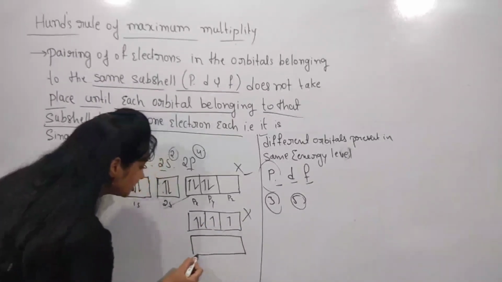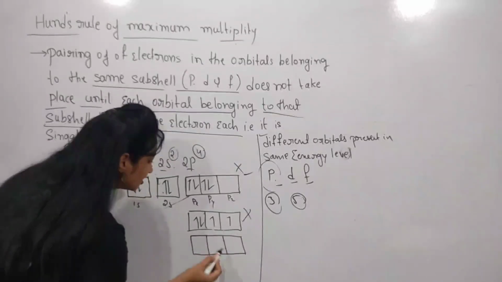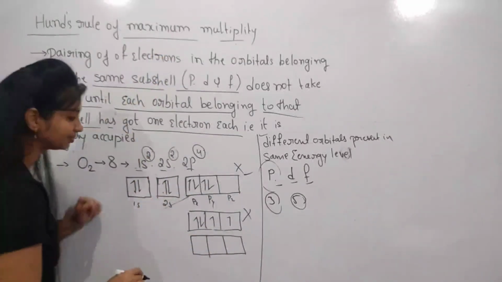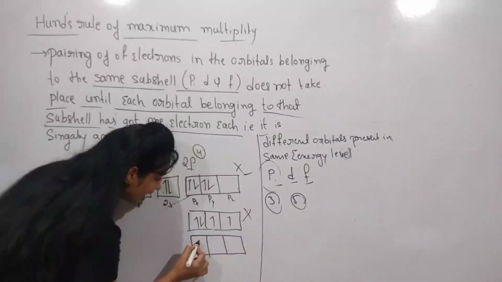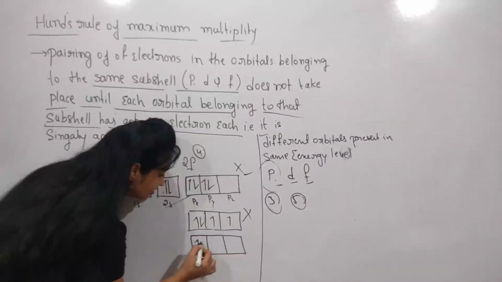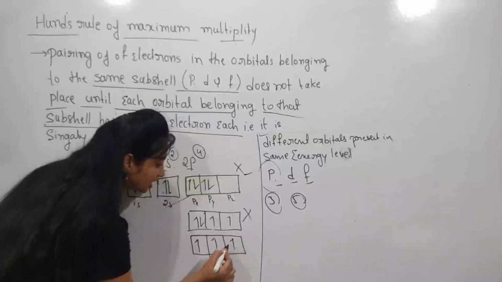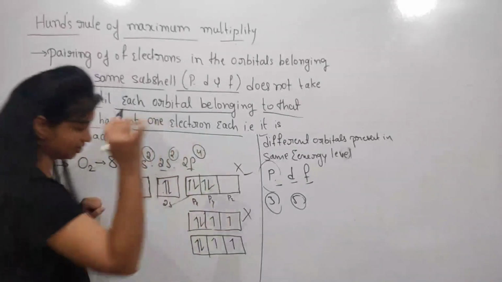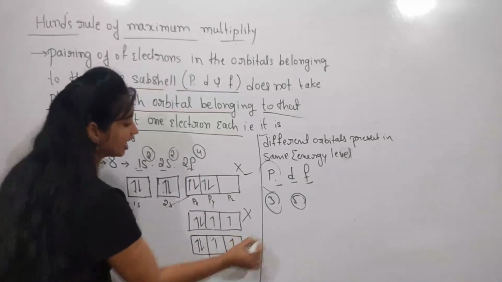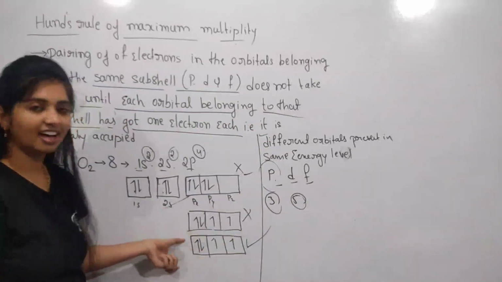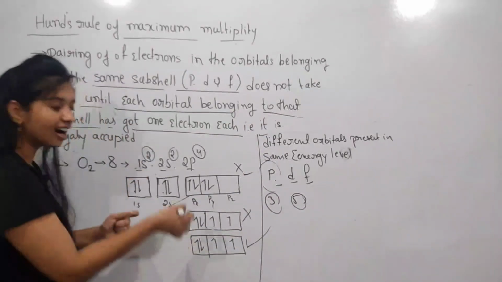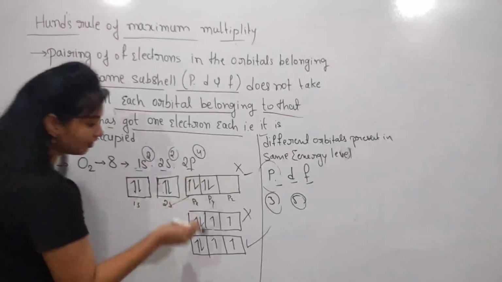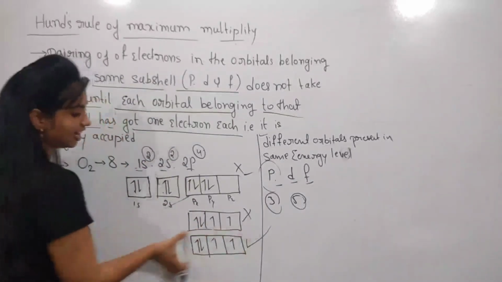Just observe the statement above. I fill the electrons like this: 1, 2, 3, next one is 4. So this is the right method to fill the electrons.